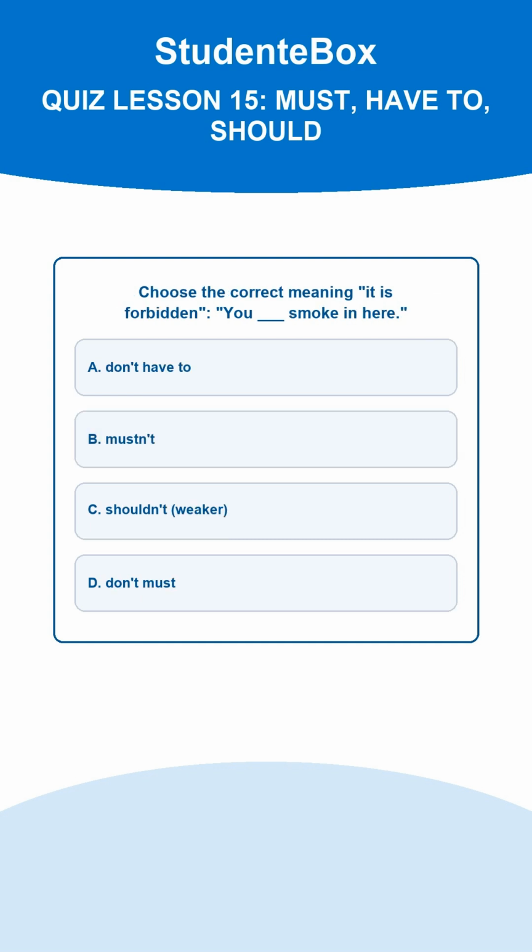Domanda 4. Choose the correct meaning. It is forbidden, you ___ smoke in here. A. Don't have to. B. Mustn't. C. Shouldn't, weaker. D. Don't must. The correct answer is B. Mustn't means it is forbidden, prohibited. La respuesta correcta es la B.